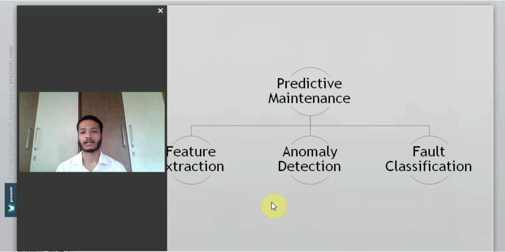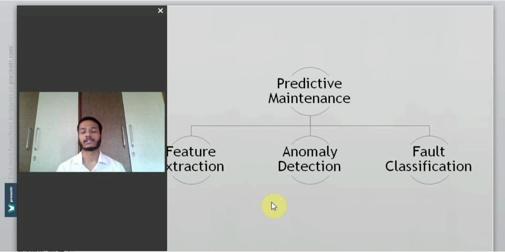The inner race fault is the defect caused inside the cage of the bearing, and the outer race fault is the defect caused outside the cage of the bearing.